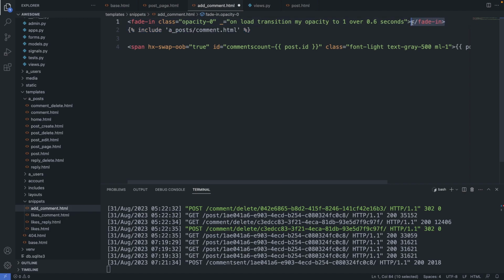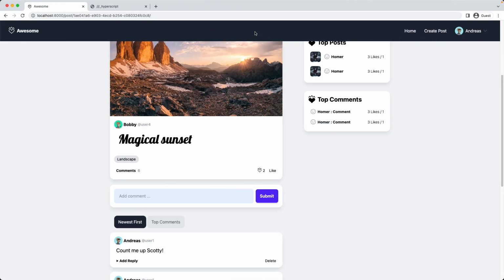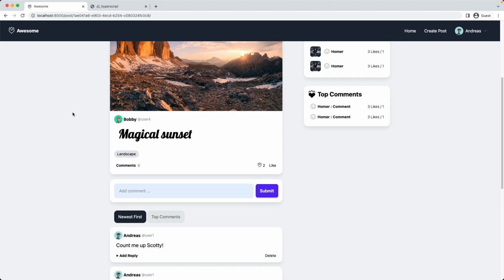And we move the closing tag just after the comment. Like that. Okay, let's check it out. Save this file. We refresh the page. And we add a new comment. Fade me in. And there it is. The new comment faded in and our comments count increased to 7.